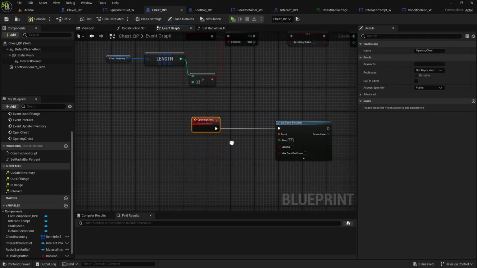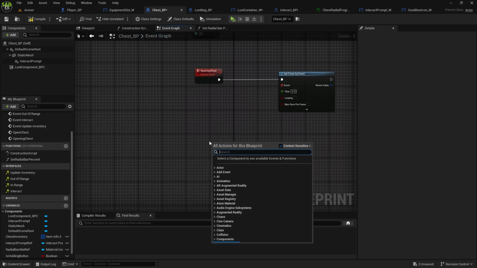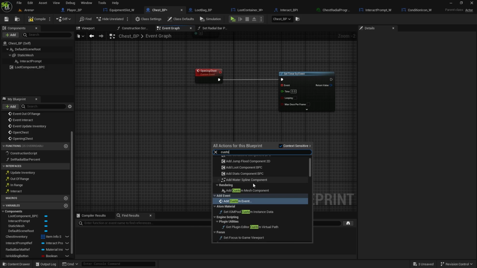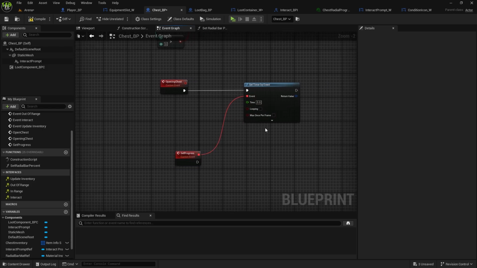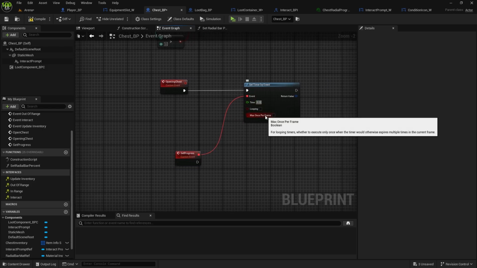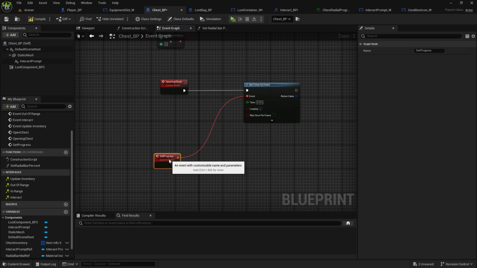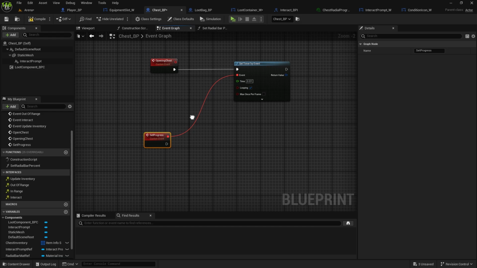And in here we need to create event as well, or just right click, add one more custom event. I know it's quite a lot, and this one is set per progress we'll connect it here. This event will be going 100 times per second, so 0.01. It will be looping, and we will start it.